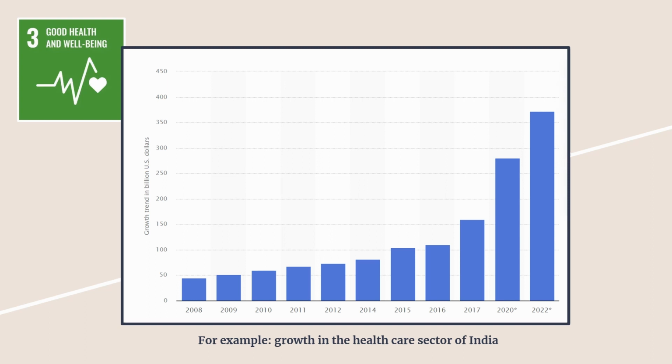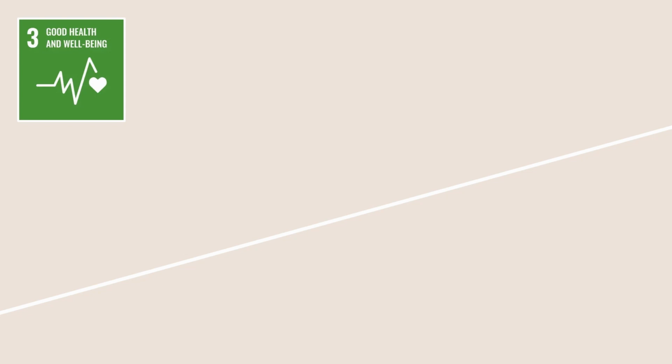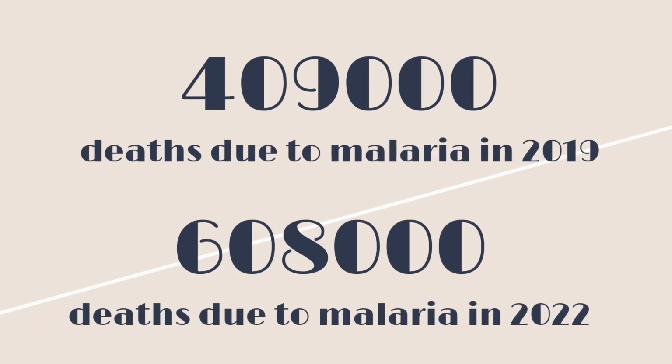Health is central to a happy life. Even with increased and better healthcare facilities, most people in the world still lack access to this resource. They suffer from many preventable diseases which can lead to death. Malaria is one of the primary causes of such deaths. Deaths due to malaria have in fact increased by almost 50% compared to pre pandemic levels.